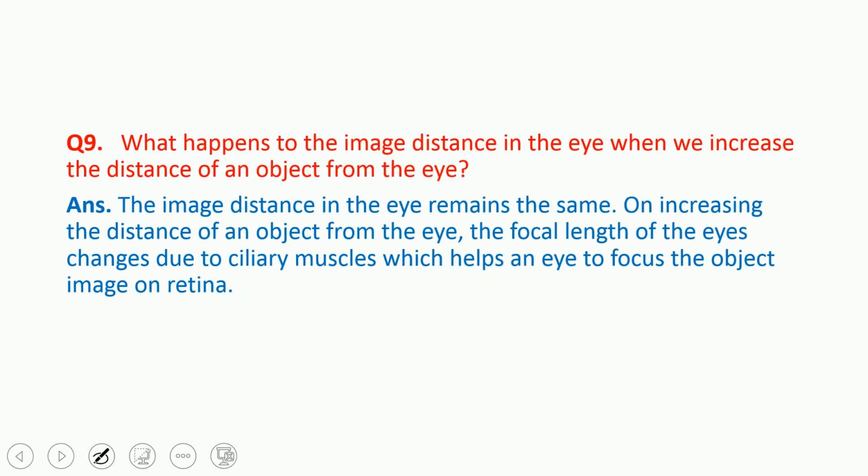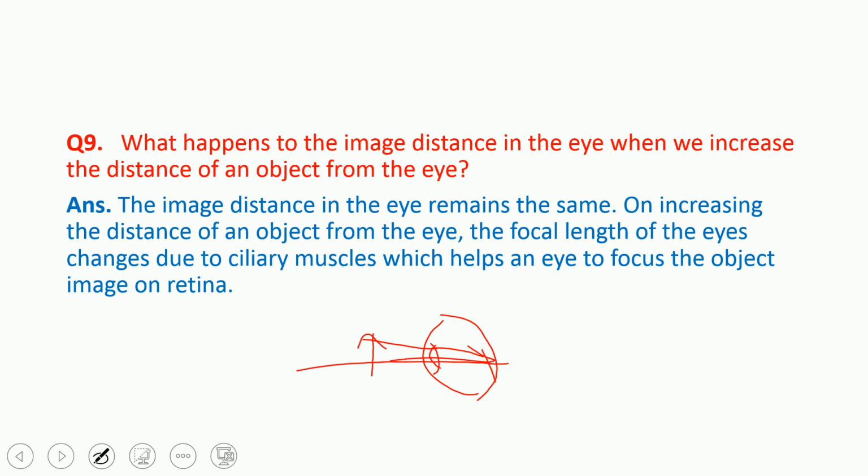Now the next question: what happens to the image distance in the eye when we increase the distance of the object from the eye? Whether the object is very near or far away, the image will fall on the retina.